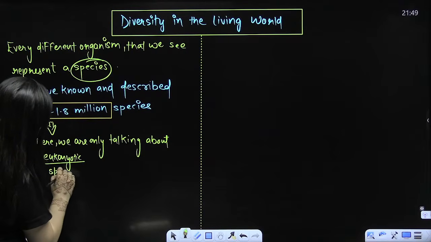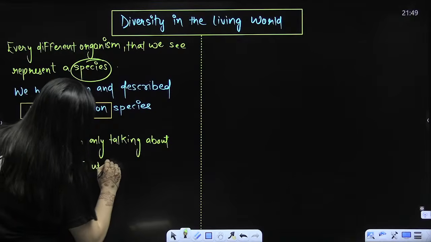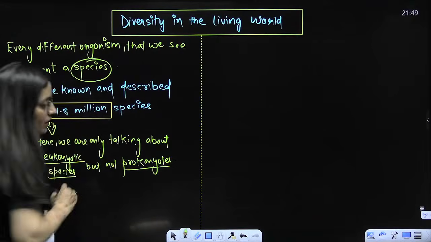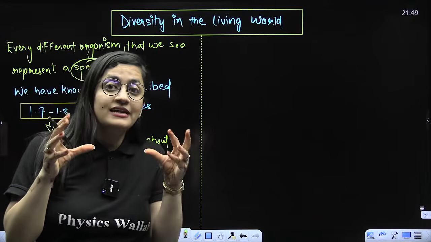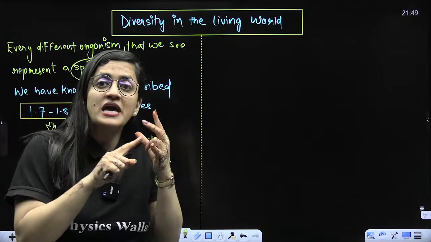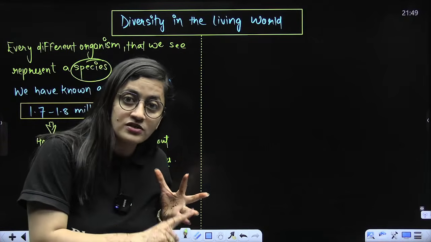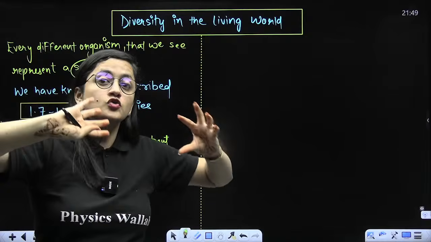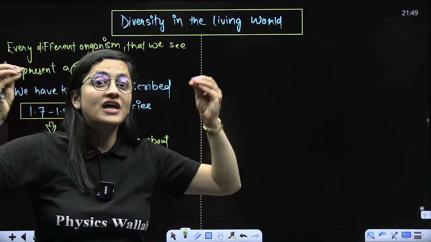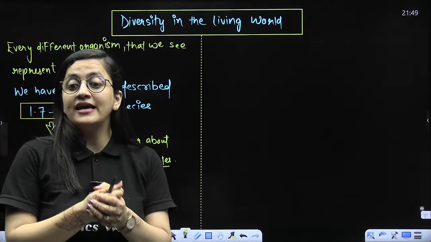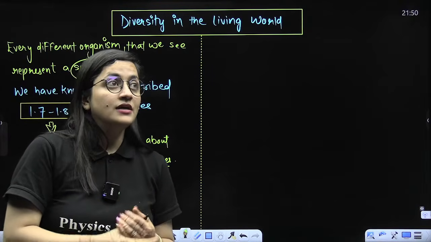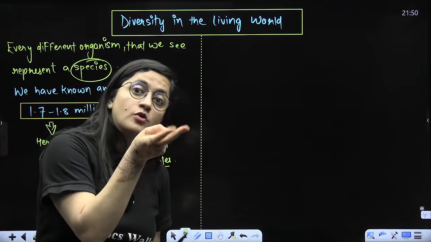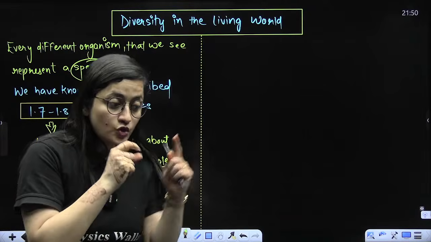Eukaryotic species, the ones which are having eukaryotic cells, but not prokaryotes. Why, beta? Because when you talk about the prokaryotes, which include bacteria, they are so diverse at molecular level. We are not well equipped that we can grow all the bacteria. And if we try to categorize and differentiate them, the data will be too much because they are so diverse. You can take the example also. In the Griffith experiment in class 12th, we discussed Streptococcus, which causes pneumonia. We talk about the two strains of that particular bacteria itself. So you can see the differences in them.